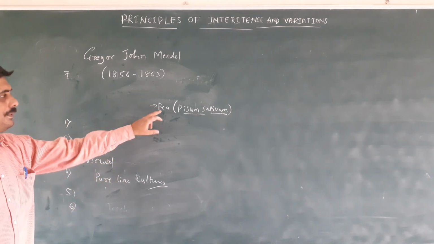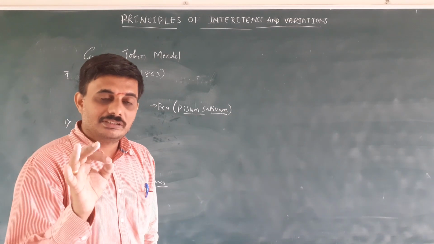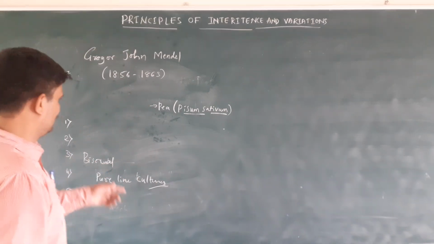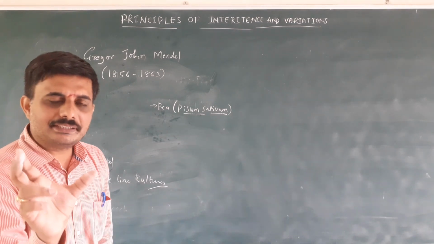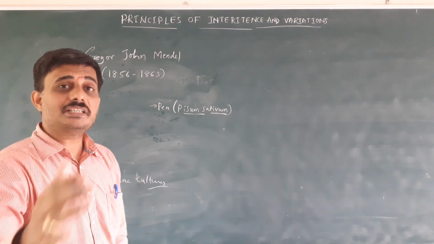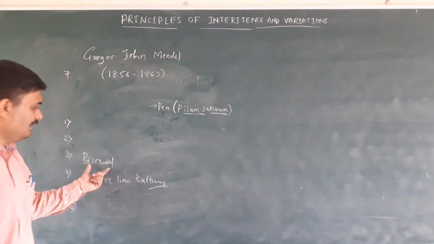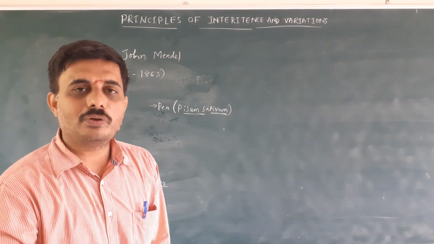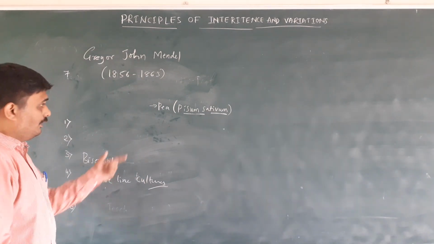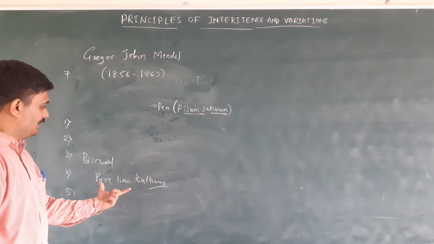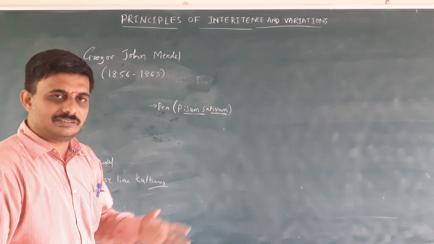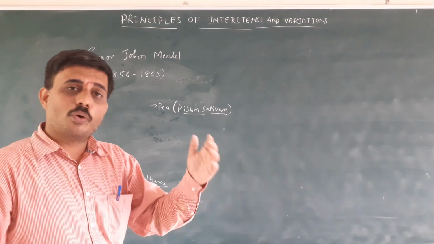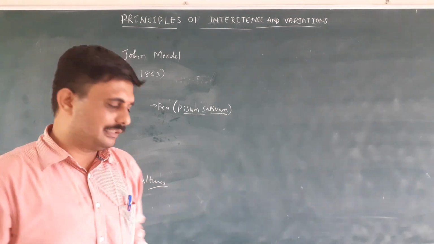The first one is that the pea plant shows several distinguishable, observable characteristics. Second, the lifespan of the pea plant is short, so many generations can be studied in a single year. Third, it is a bisexual flower, so self-pollination as well as cross-pollination occur. Because of self-pollination in the pea plant, you can easily get pure line cultures, and the purity, or homozygosity, can remain for several generations.